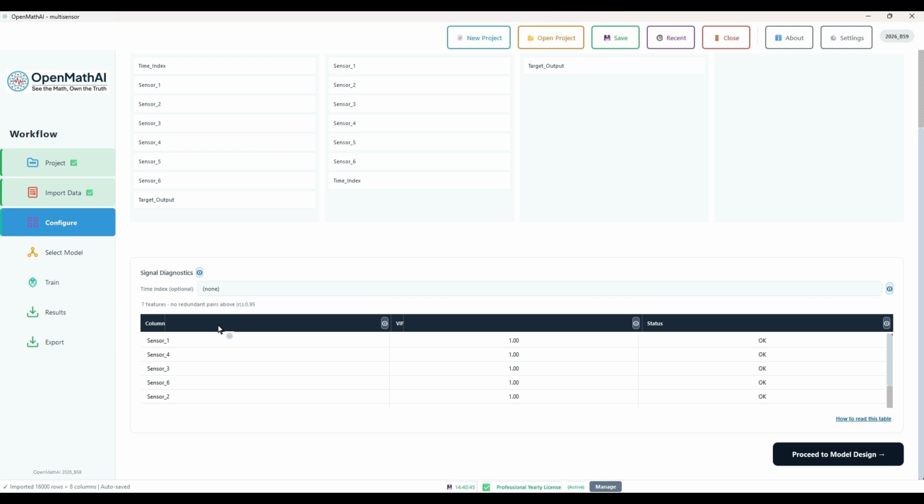The first one is Column, which tells which features in the dataset are inputs and outputs. The second one is VIF, which tells how much correlation there is between the features. The third column is Status, which shows OK, moderate, high, redundant, or constant. Review the selected configuration. Click Proceed to Model Design.